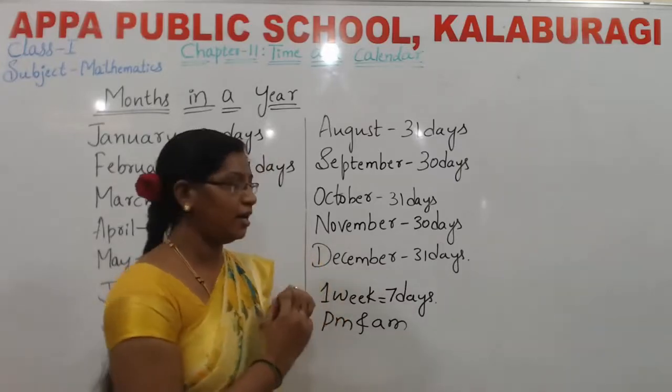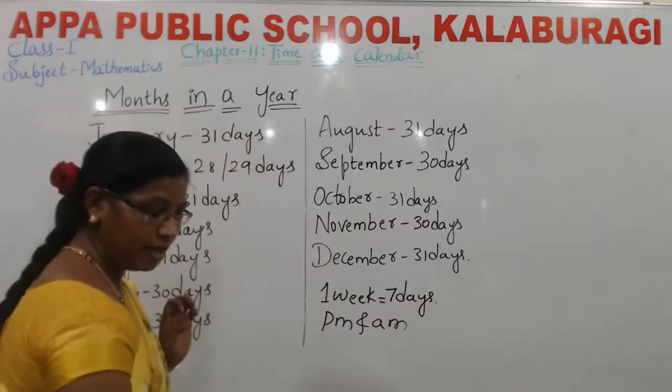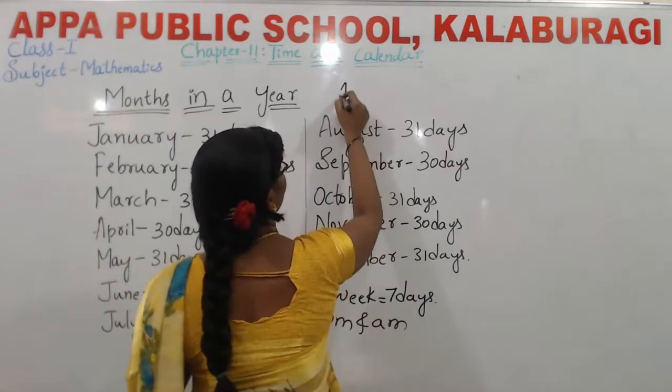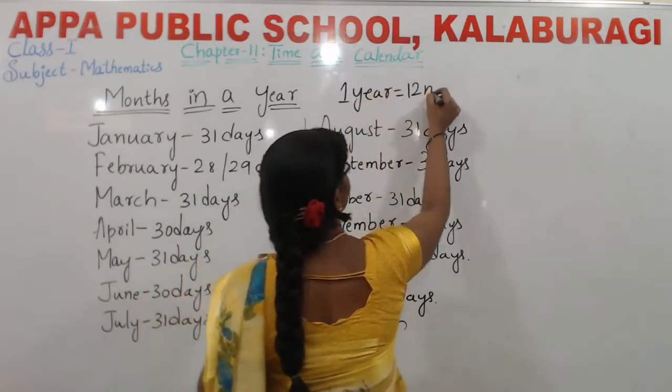We'll get an idea. First of all, we learn about one year. One year means how many months are there? 1 year is equal to 12 months.